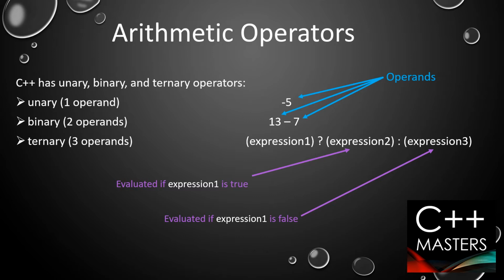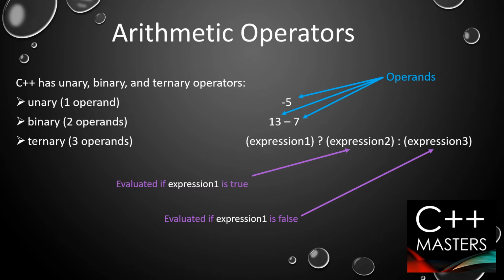Now we will be doing arithmetic operators. C++ has three types of operators: unary, binary, and ternary. Unary operators usually have one operand, binary have two operands, and ternary have three operands. What are operands? For example, a minus b. Here a and b are two operands. Operands mean the items on which you are making an arithmetic operation.